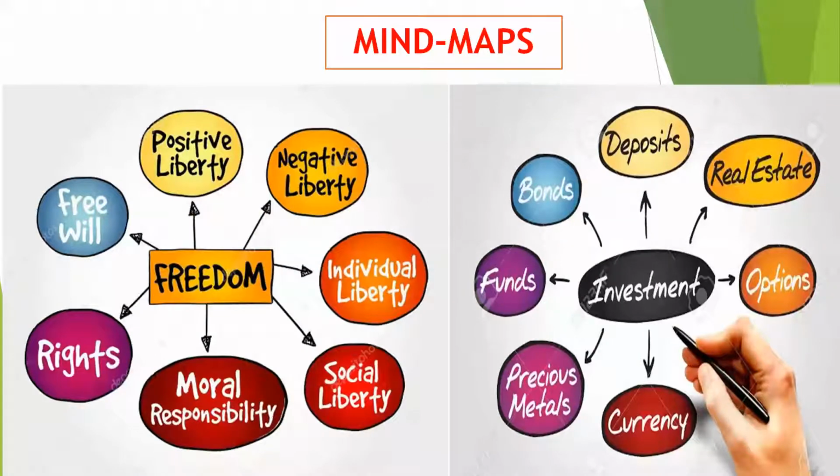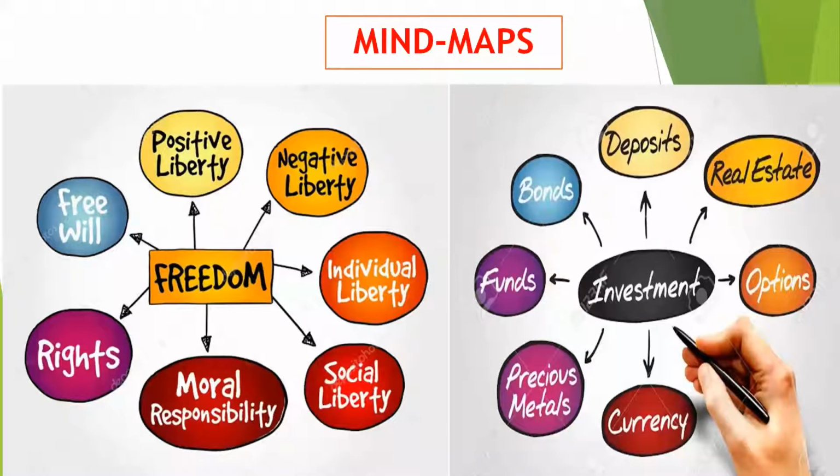Mind mapping. It is very helpful to the students as well as to the teachers. Mind mapping helps the students note down the most important points and subtopics related to the concept, and word associations also help them find the very important points in a particular concept. Here I have given freedom. The words surrounding freedom are individual liberty, social liberty, moral responsibility, rights, free will, positive liberty. These are all words related to freedom.